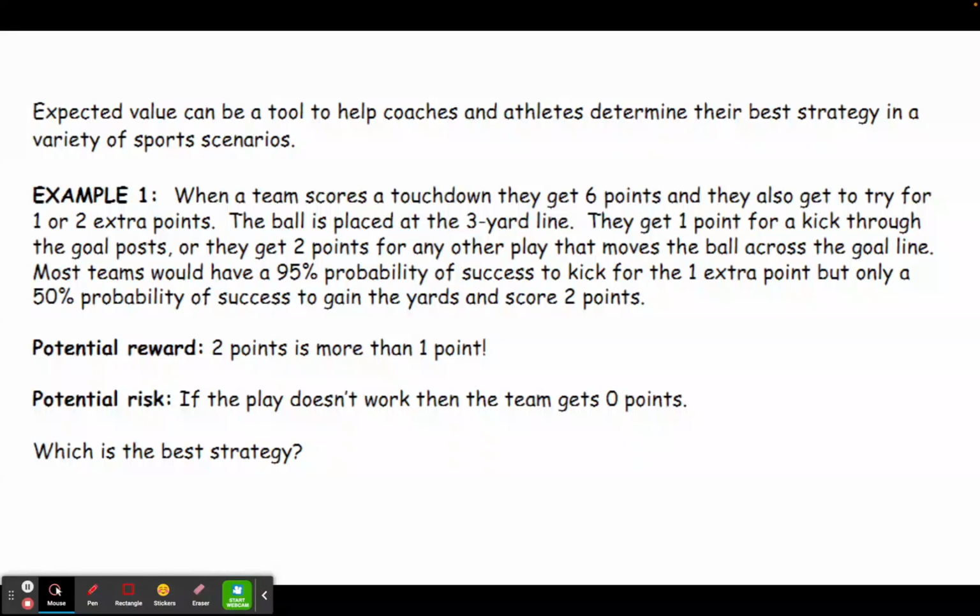And with every touchdown, they get 6 points, but they also get to try for either an extra 1 or 2 points. The ball is placed on the 3 yard line. They get 1 point for a kick through the goalpost, or they get 2 points for any other play that moves the ball across the goal line. This is what we usually refer to as a 2 point conversion.